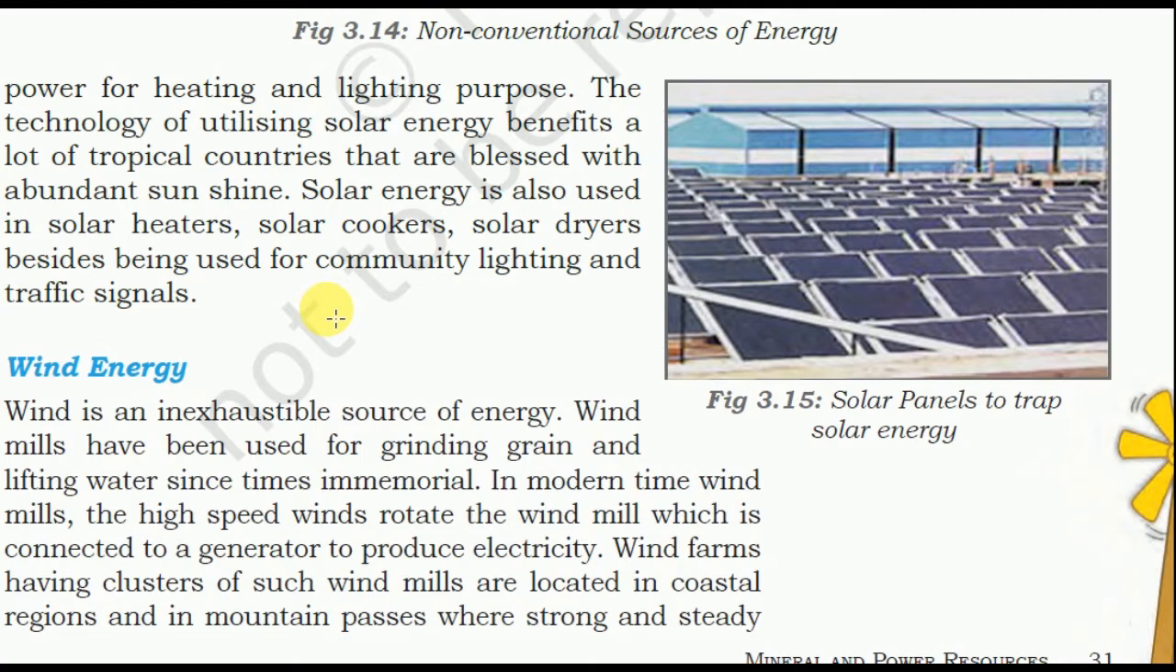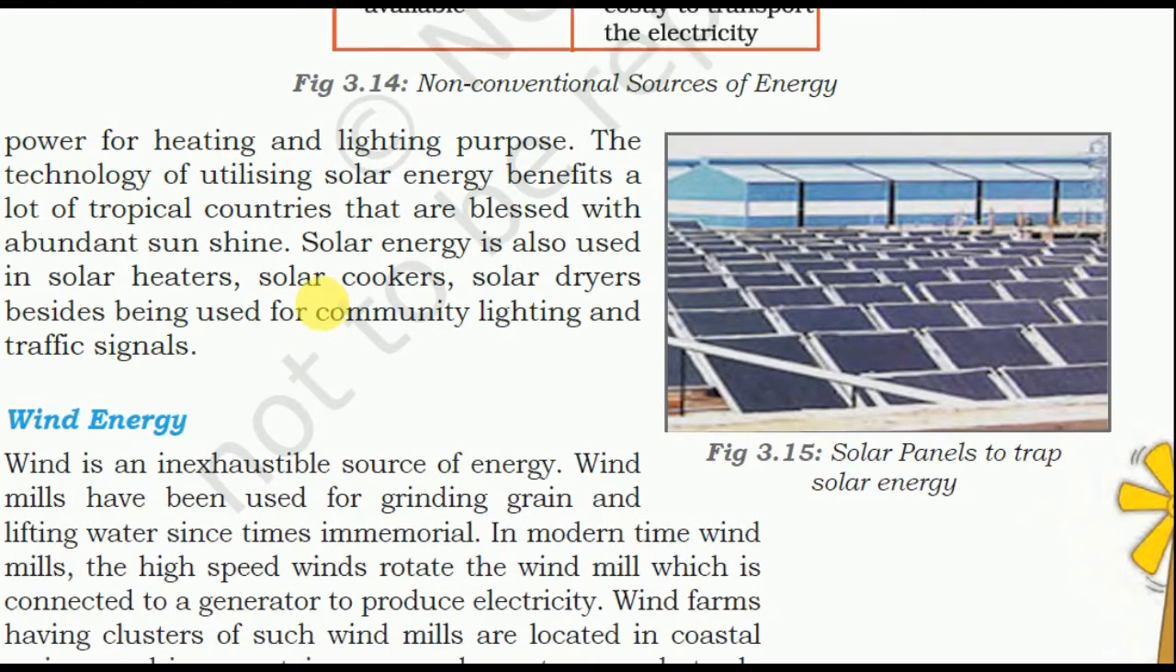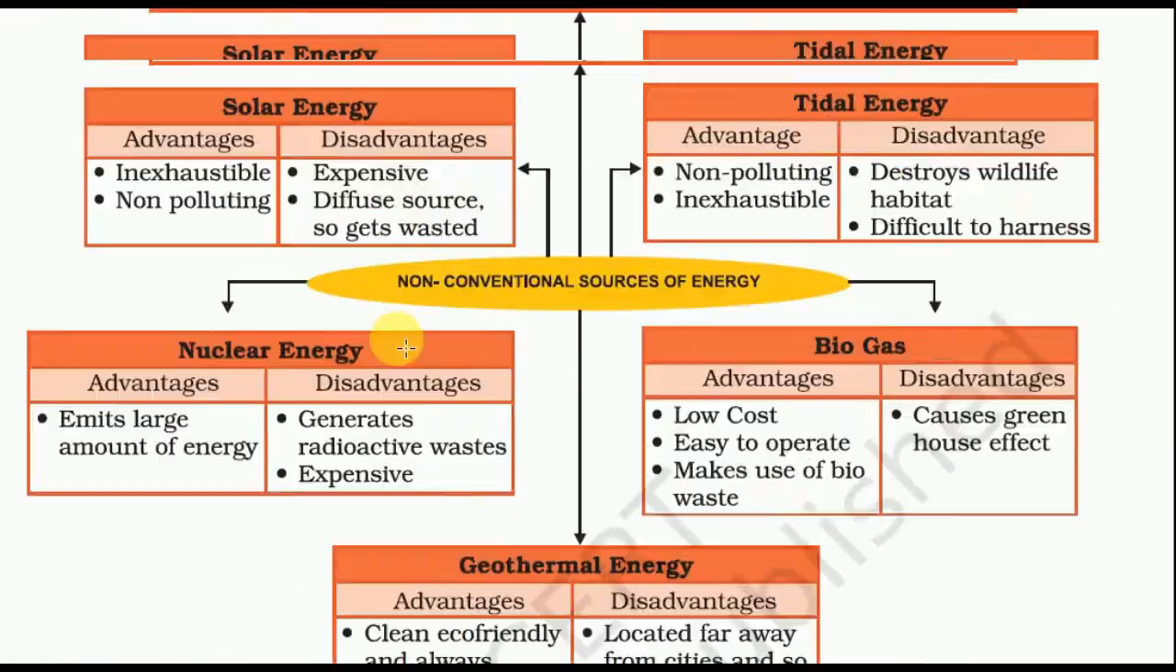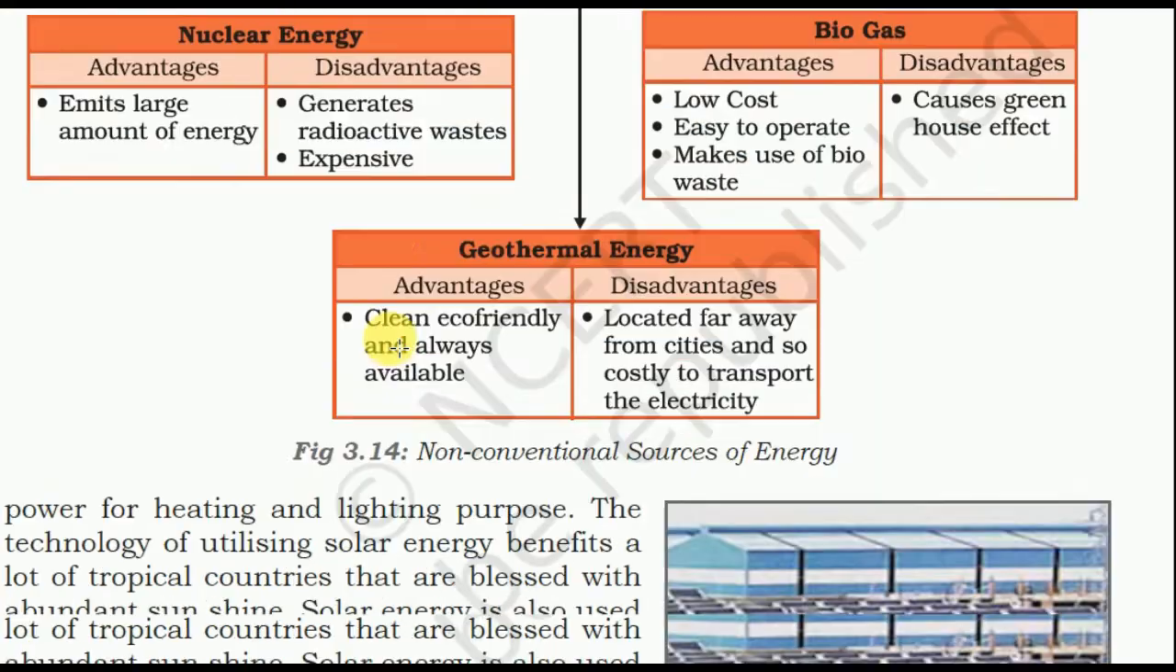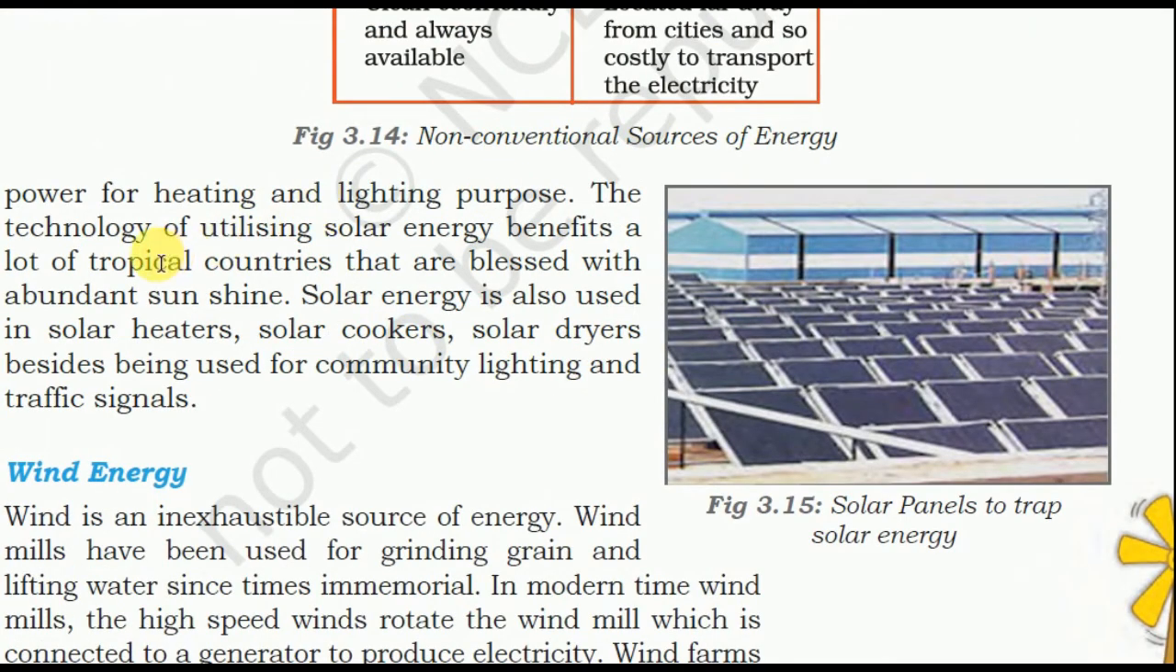We talk about solar energy. The technology utilizing solar energy benefits a lot of tropical countries, okay. Solar energy is also used in solar heaters, solar cookers and solar dryers, which are being used for community lighting and traffic signaling.